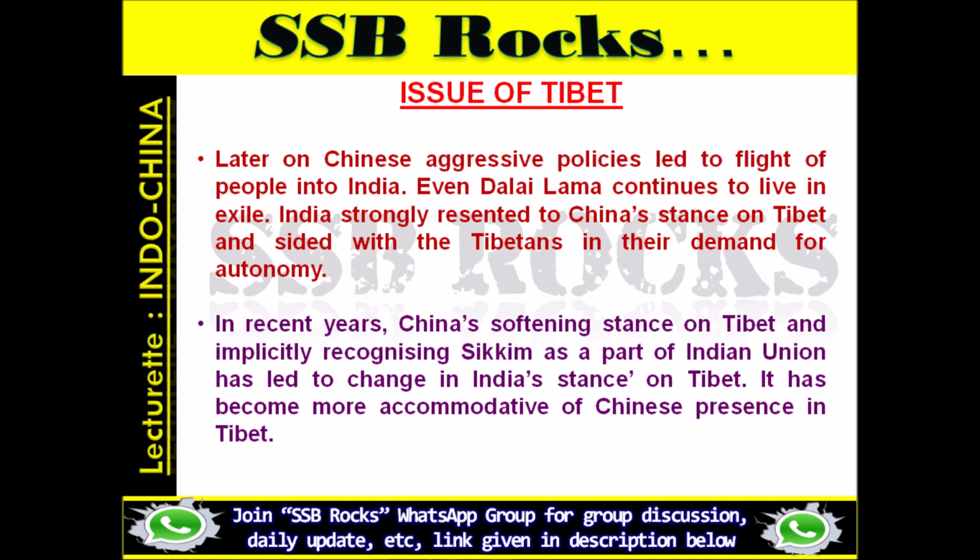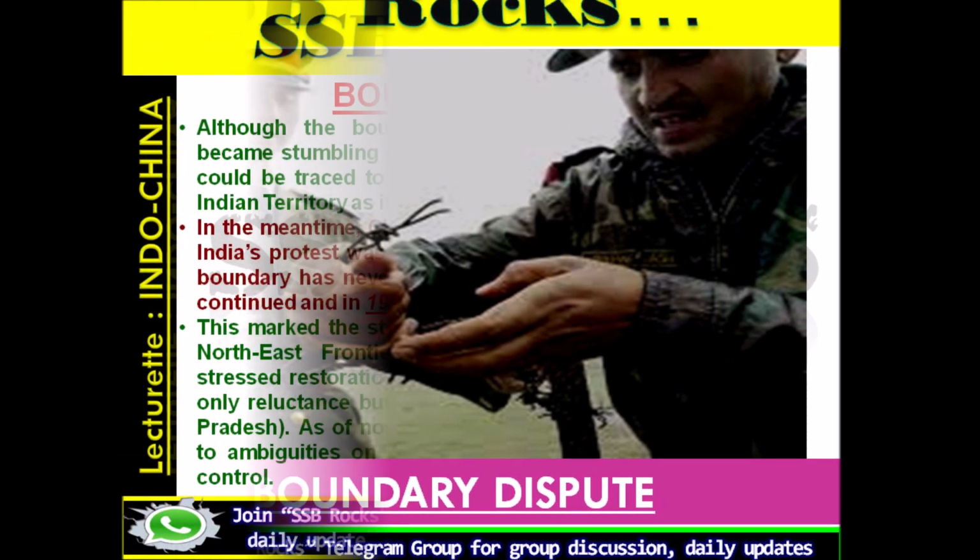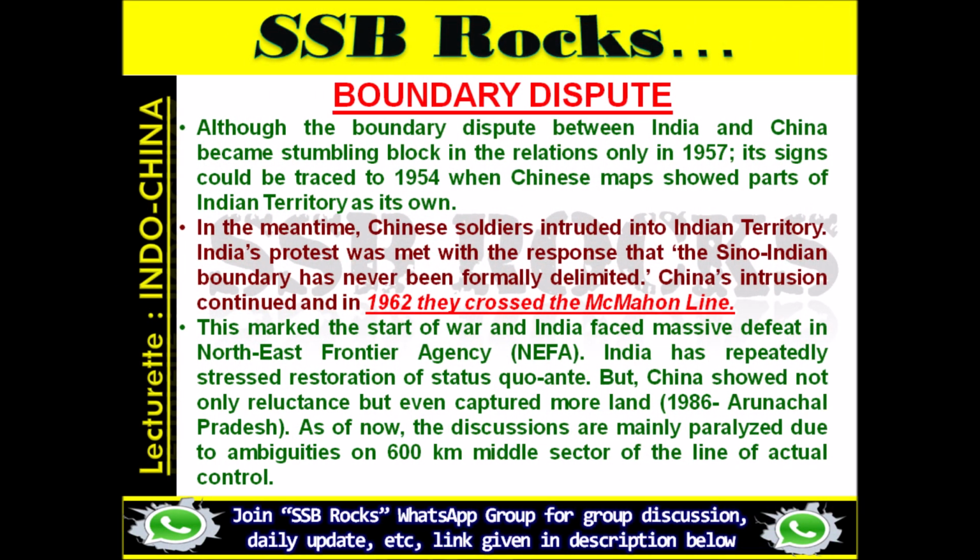Friends, let's focus on the boundary dispute. Although the boundary dispute between India and China became a stumbling block in the relations only in 1957, its signs could be traced to 1954, when Chinese maps showed parts of Indian territory as its own. In the meantime, Chinese soldiers intruded into Indian territory. India's protest was met with a response that the Sino-Indian boundary has never been formally delimited.